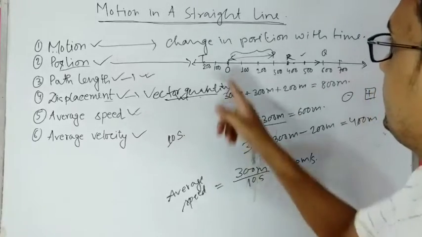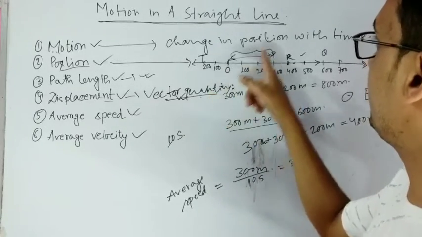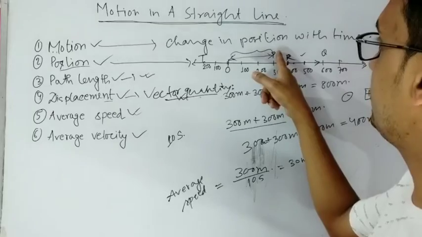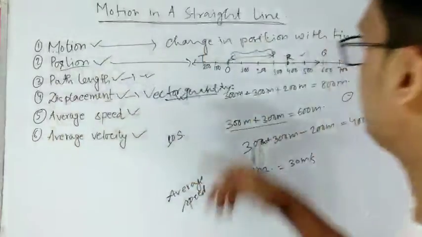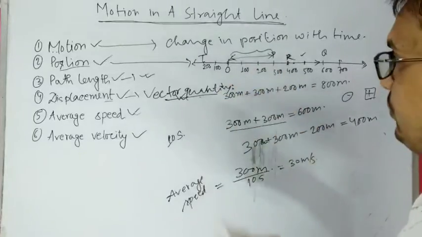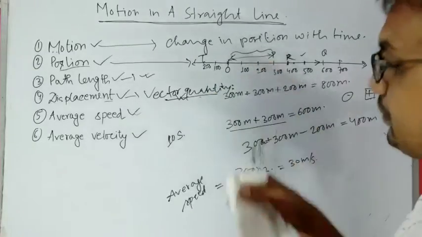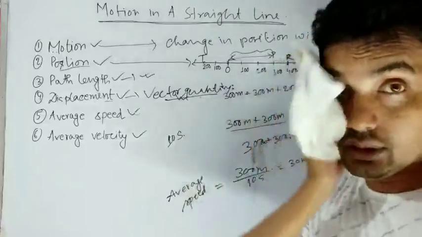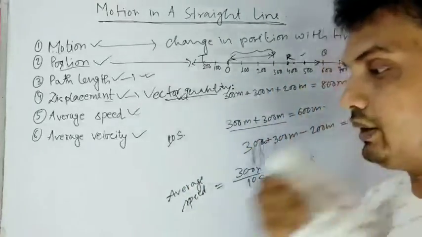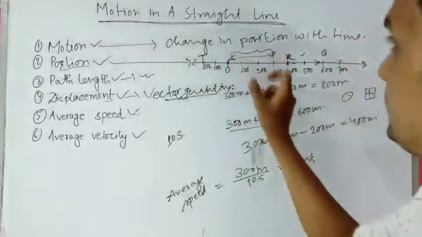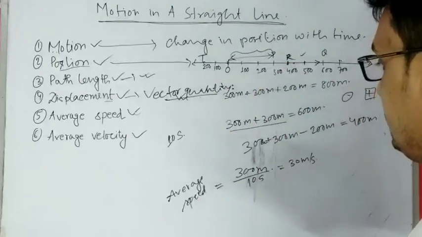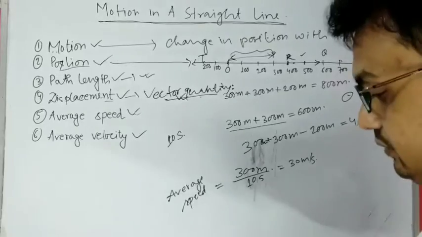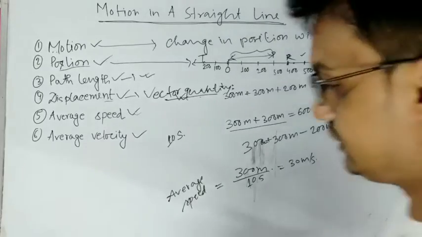Whatever, it started at this point and it stopped at this point, or maybe it didn't stop, but we are considering these two points. So from this point to that point, what is the distance and what is the time it has taken? We just have to divide it and we will get the average speed.